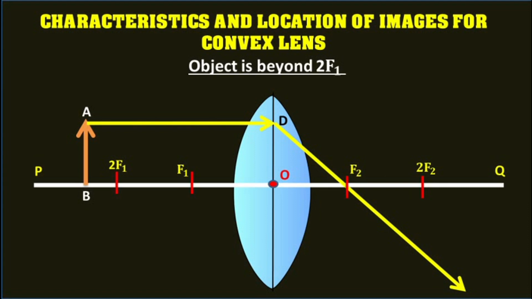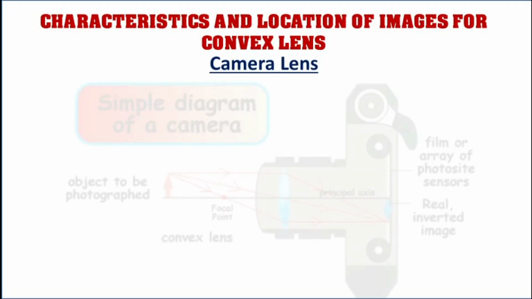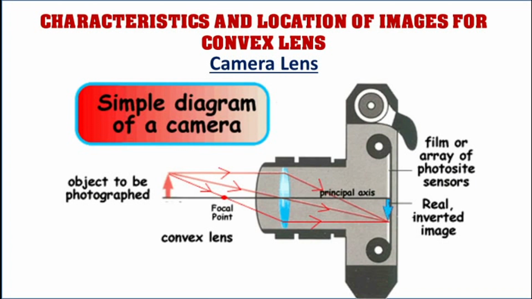Another ray AO incident at the optical center O of the lens travels undeviated. Both these rays meet at a point A dash. Thus, A dash B dash is the real, inverted and diminished image of the object AB. In this manner, a convex lens is used as a camera lens when the object is not very far.